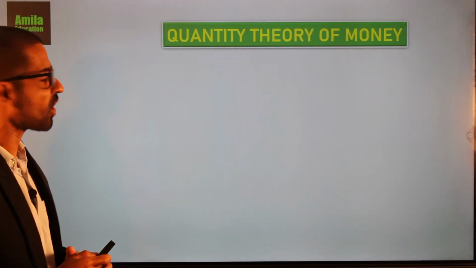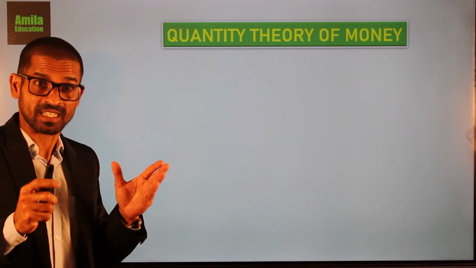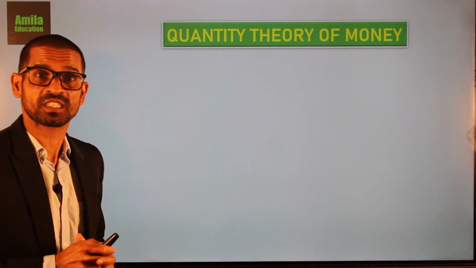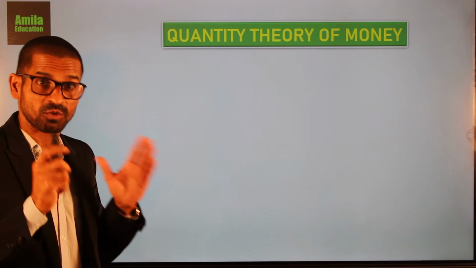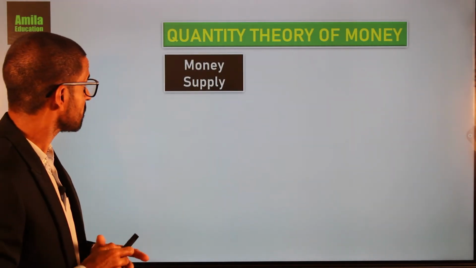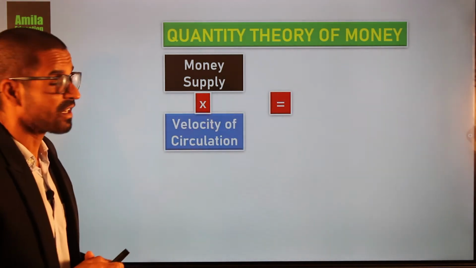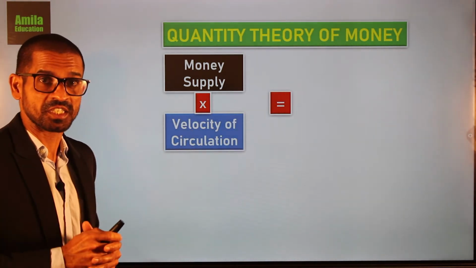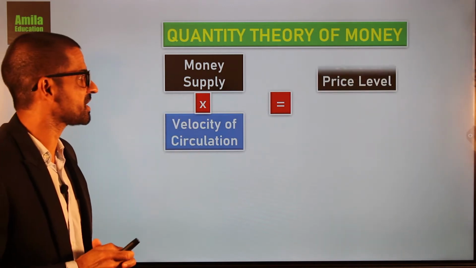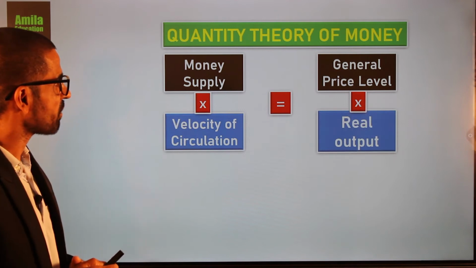The increase in general price level due to the increase in aggregate demand. Right? And this same demand pull inflation can be explained with the quantity theory of money. Quantity theory of money is explained with the equation of exchange. What is the equation of exchange? Money supply into velocity of circulation equals general price level into real output, which is known as nominal output.